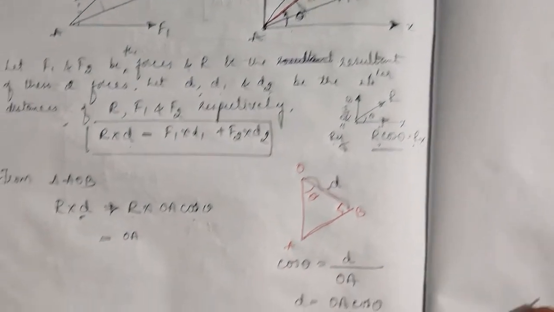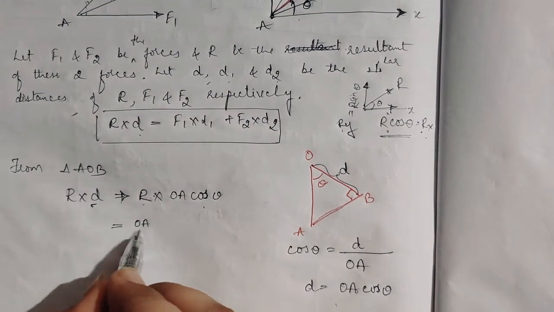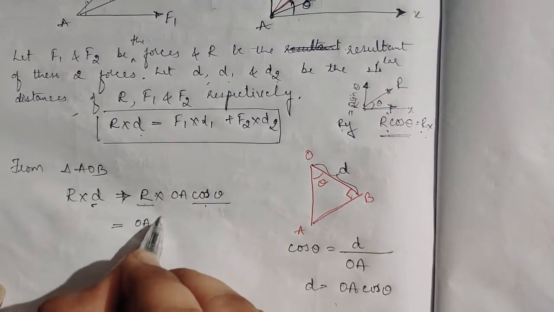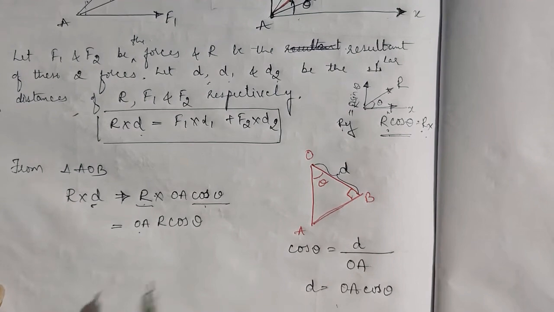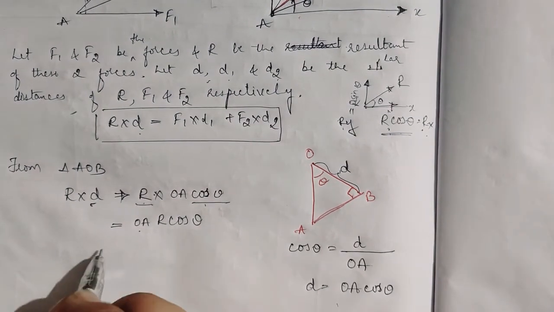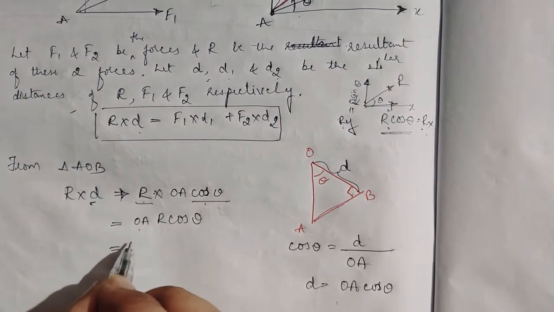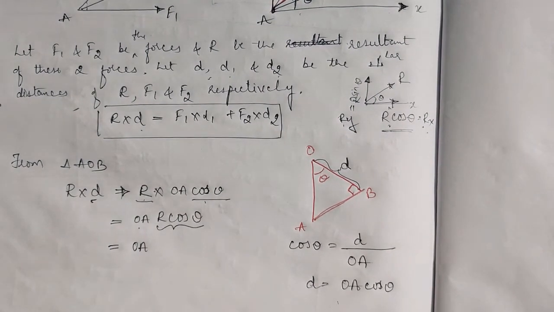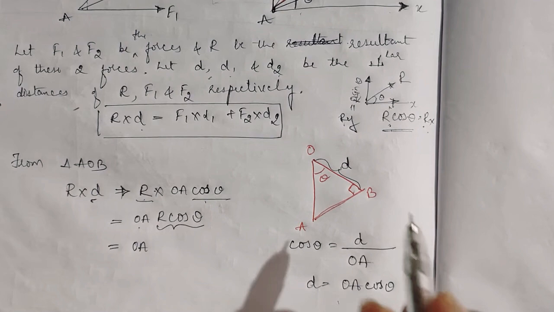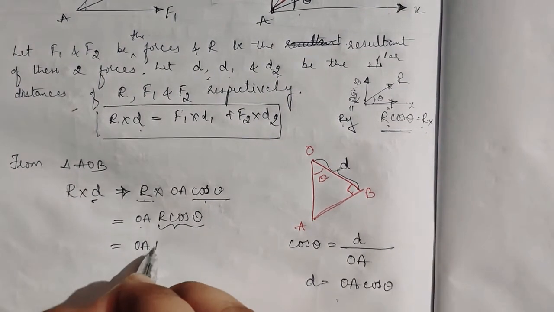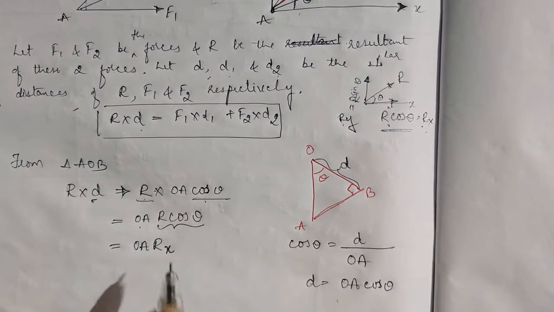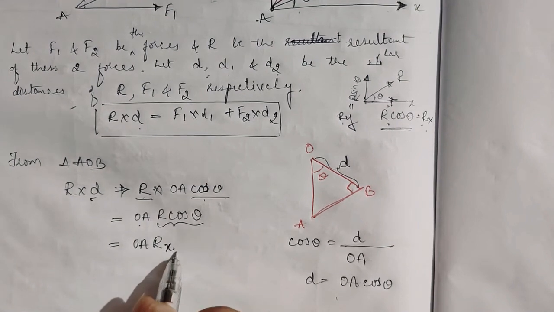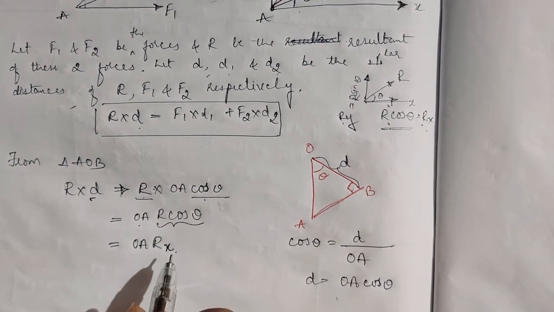Same concept. See here, OA I took here, so R cos theta I'll take. Now what I'll get? This OA into R into cos theta is nothing but the horizontal component of the resultant R. So I'll take R into X. Horizontal component of R in X direction means it is horizontal.